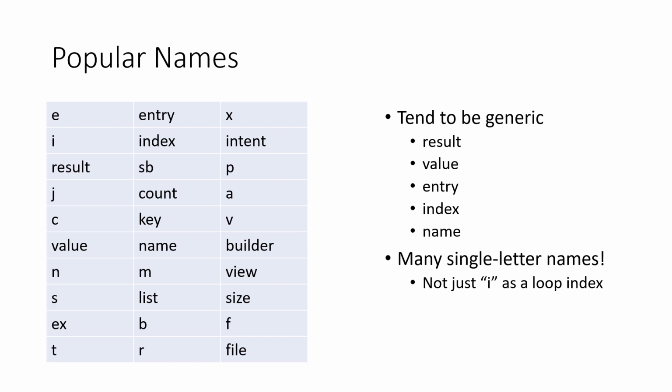Finally, we look at name popularity. This table shows the 30 most popular names in the whole dataset. These tend to be generic words like result, value, entry, index, or name. However, unexpectedly, there are many single-letter names, not just I as a loop index. These include C, N, S, T, B, R, M, P, A, V, F, and X.